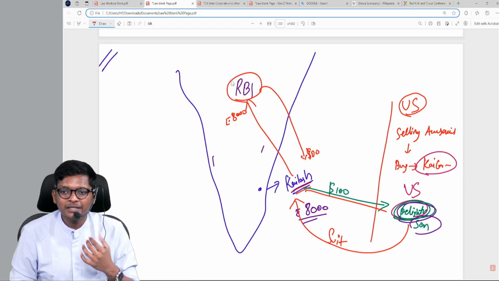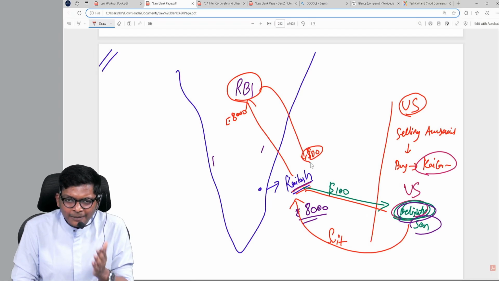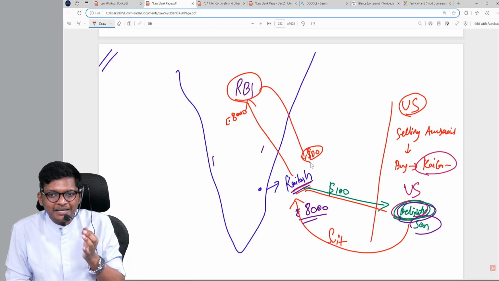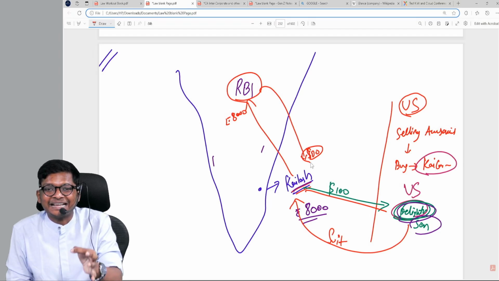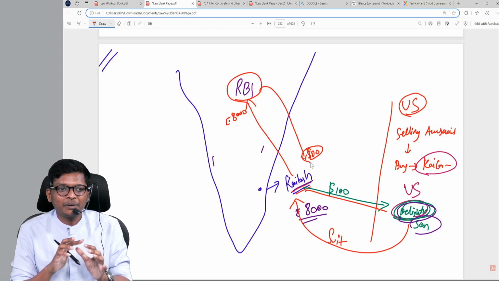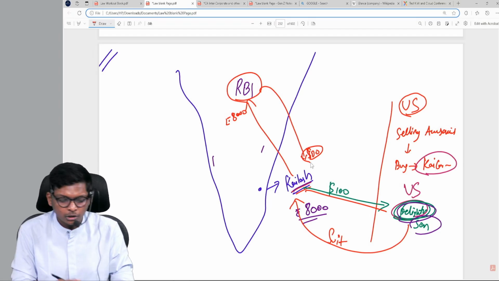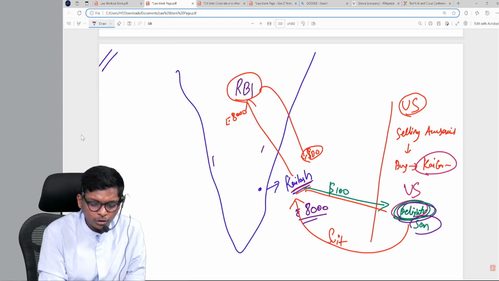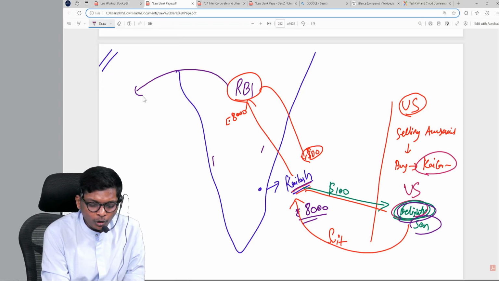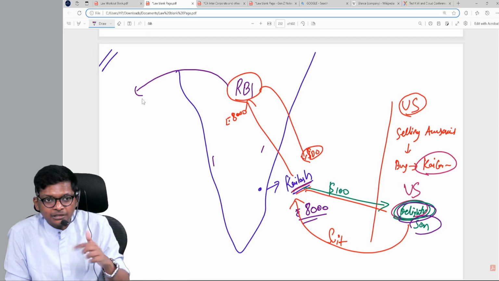RBI is not happy. Why? How did RBI first of all give dollars? RBI has the power to print Indian currency. They don't have the power to print dollars. So how did they give dollars? They also would have borrowed from somebody else. Who has dollars?